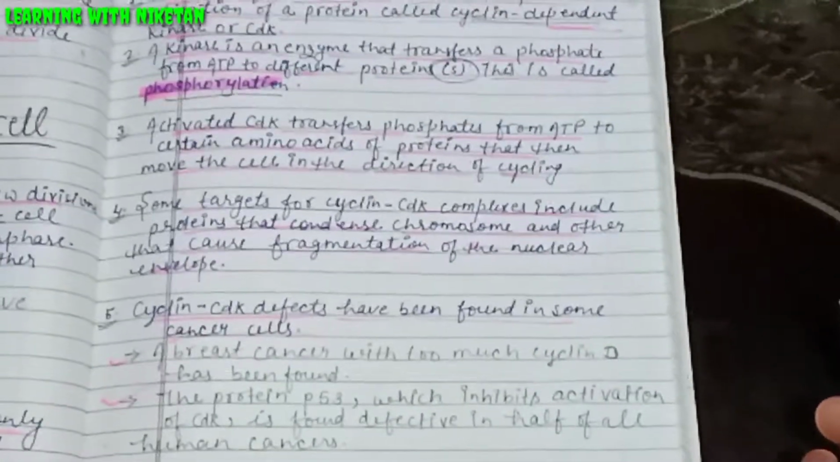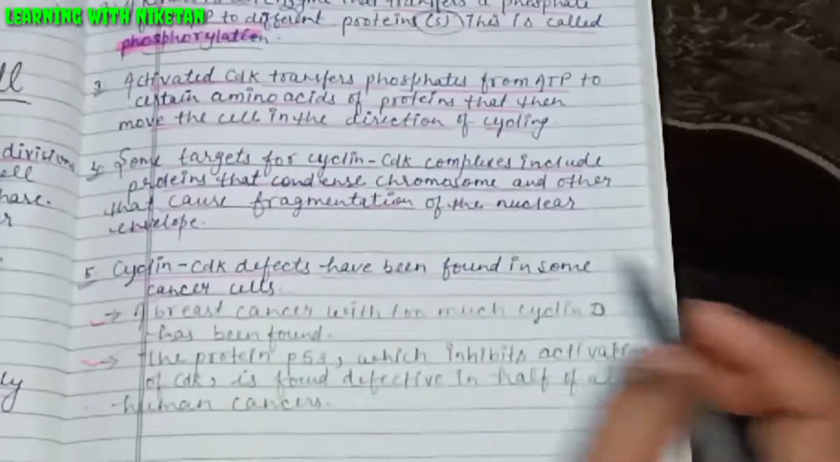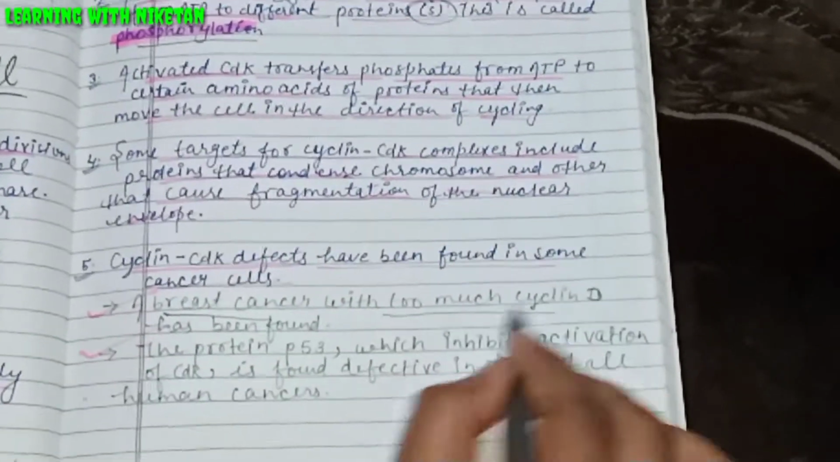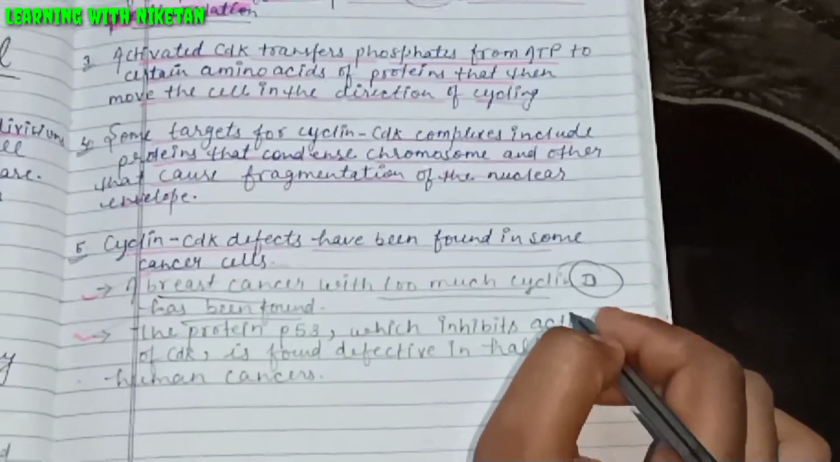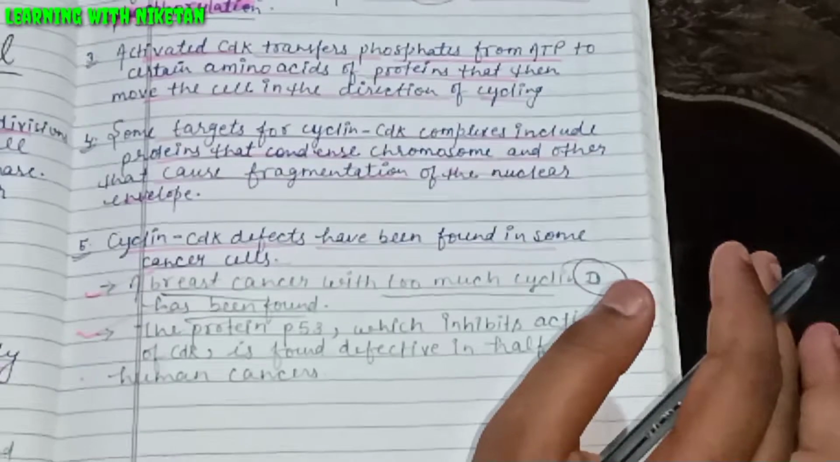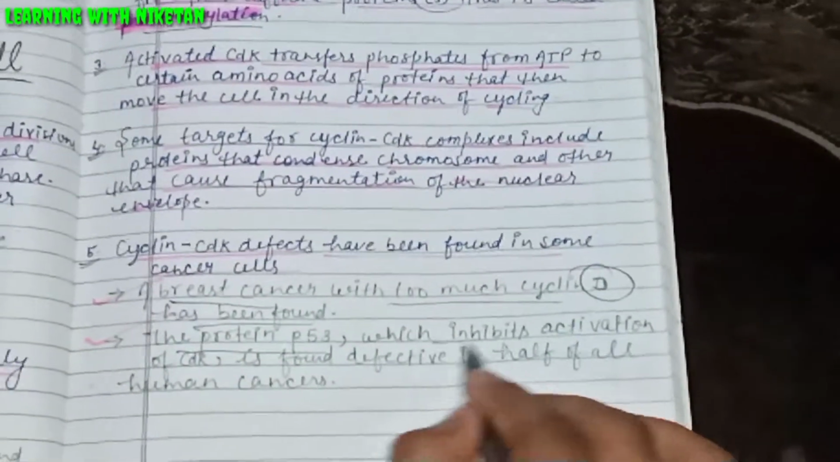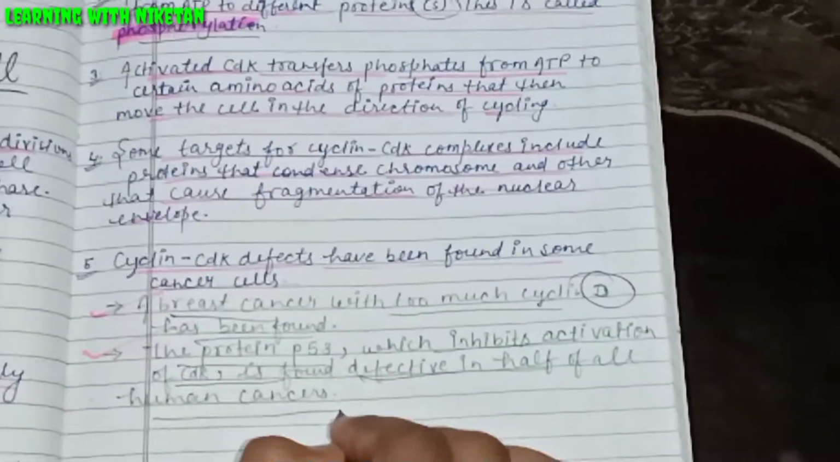The last point is that cyclin CDK defects have been found in some cancer cells. For example, breast cancer with too much cyclin D has been found. The protein P53, which inhibits activation of CDK, is found defective in half of all human cancers.